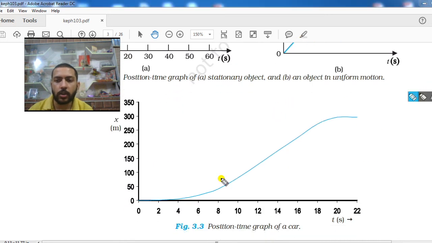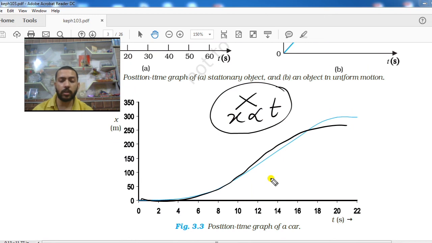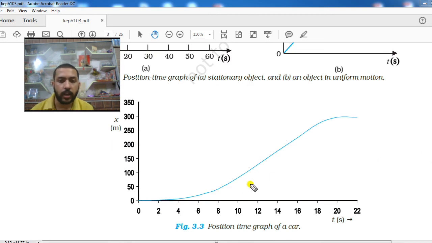And at last we saw a graph for non-uniform motion, in which there was no straight line, showing that x is no more proportional to t. So we covered uniform motion, non-uniform motion, and position-time graphs for different conditions.